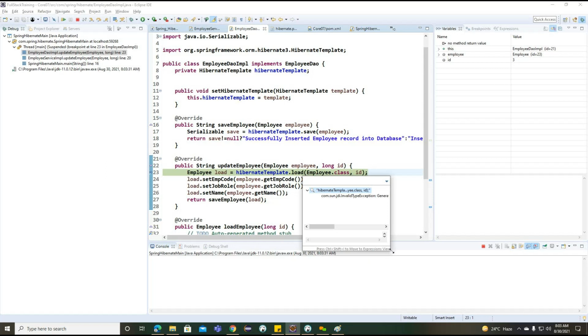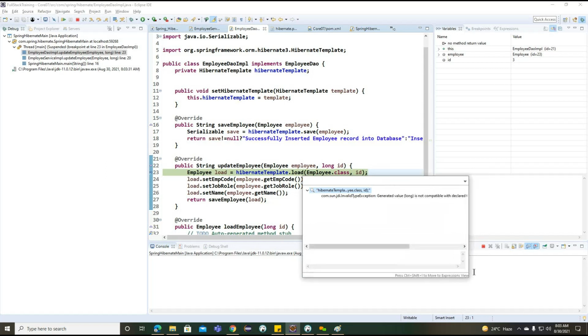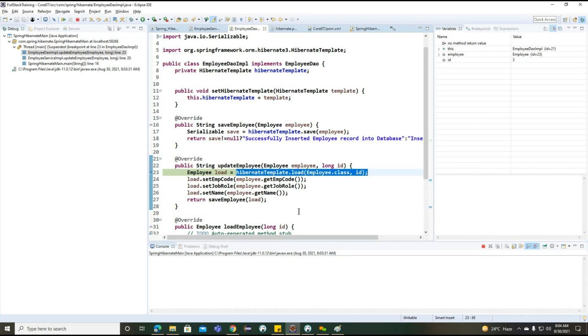So the object is not yet initialized here. Okay. So basically, we provided it as a long, but this is expecting a serializable ID.